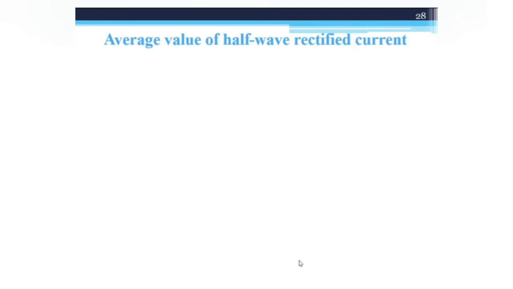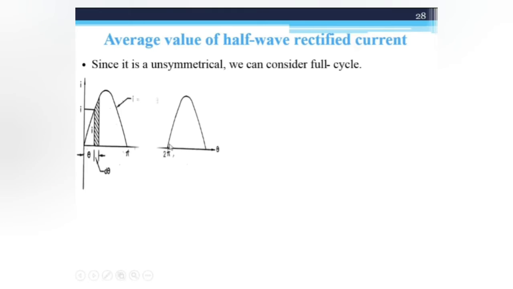Similarly, we derive the equation of average value of half wave rectifier current. Here we consider the unsymmetrical waveform and the complete full cycle. Therefore the total time period is 0 to 2π, but the instantaneous value of current is i = Im sin θ for 0 to π, and for the remaining period π to 2π the value of current is 0.